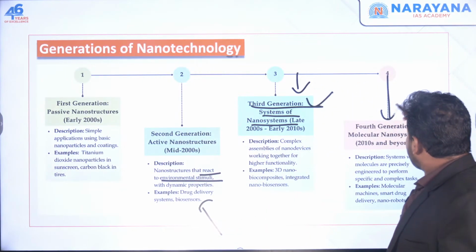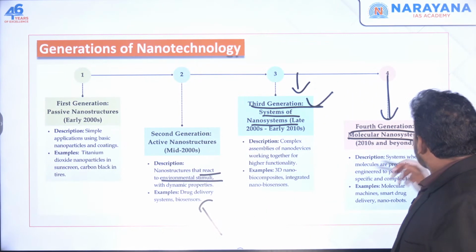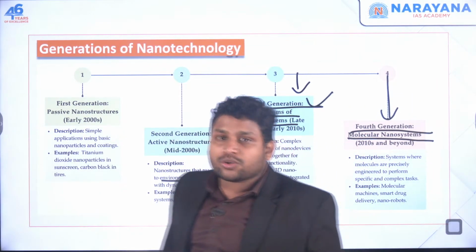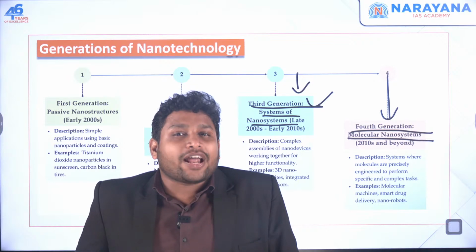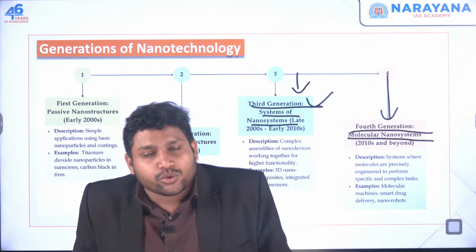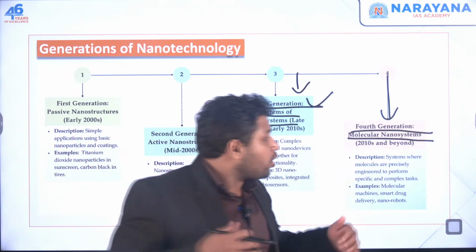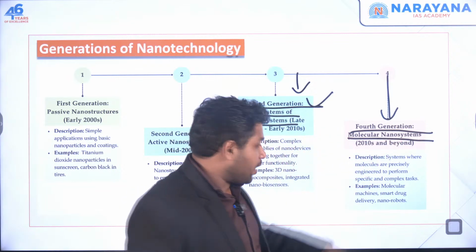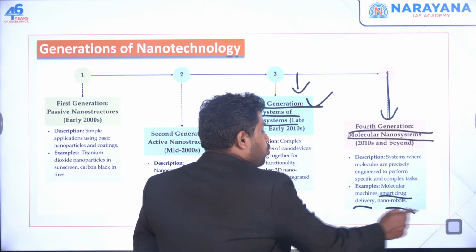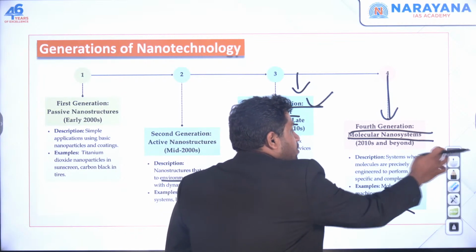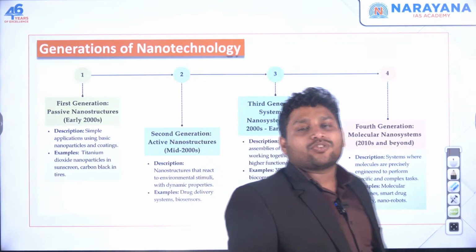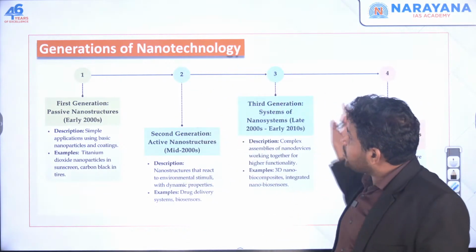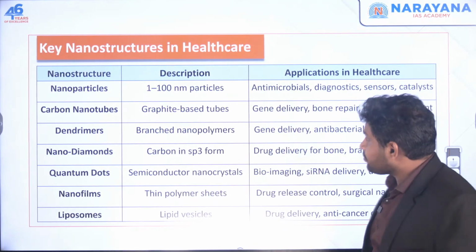And the fourth stage is something called molecular nanosystems. So at the molecular level, we want complete smart systems. We want nanorobots to do complete tasks on their own. Okay, so smart drug delivery, nanorobots, molecular machines. This is where we are still working. We are still in this fourth stage of nanosystems. Okay, so this is how we see generations.